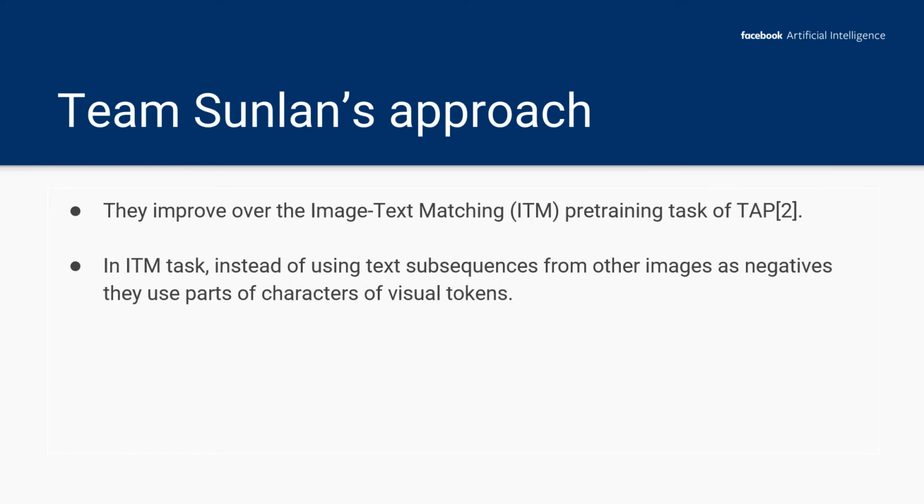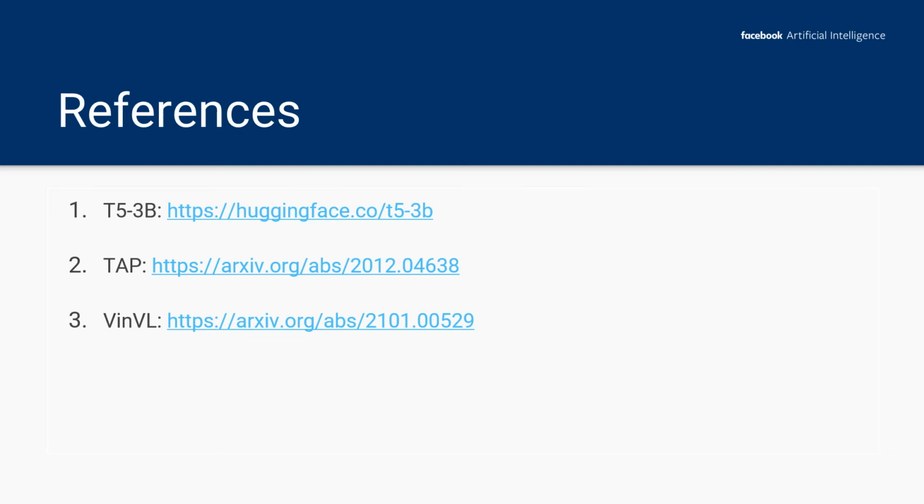Team Sunlance improved the image text matching pre-training task of the text-aware pre-training work. In that task, instead of using text subsequences from other images as negatives, they used parts of characters of visual tokens. Here are references to the work that I mentioned in the last 2 slides.